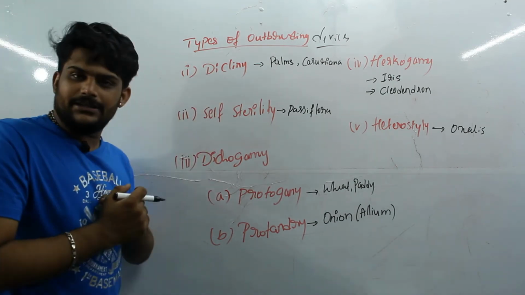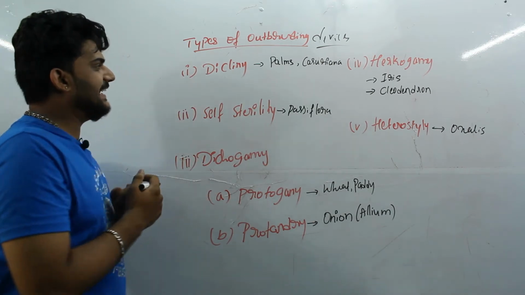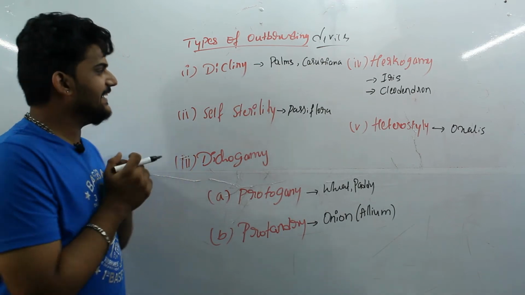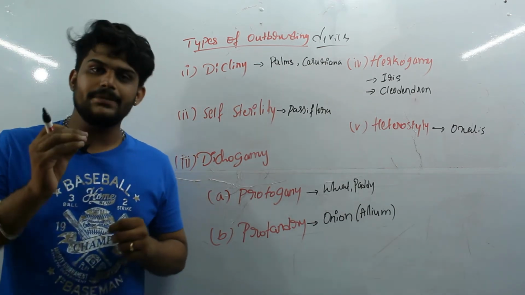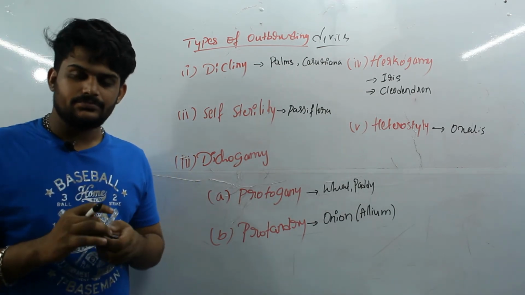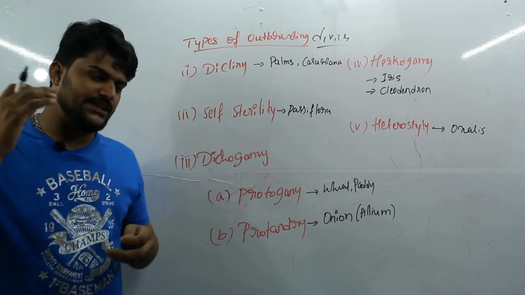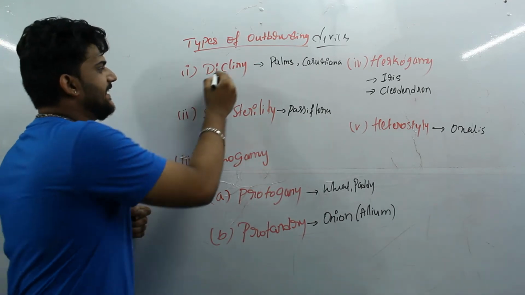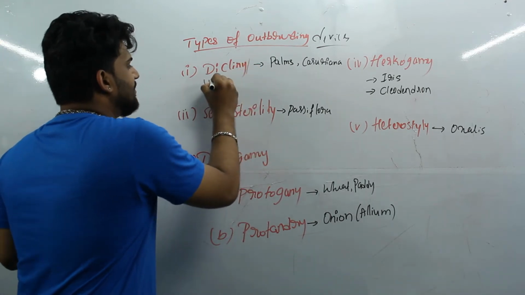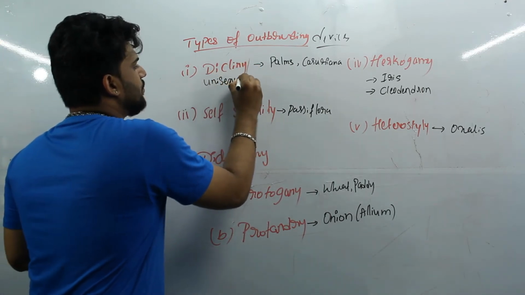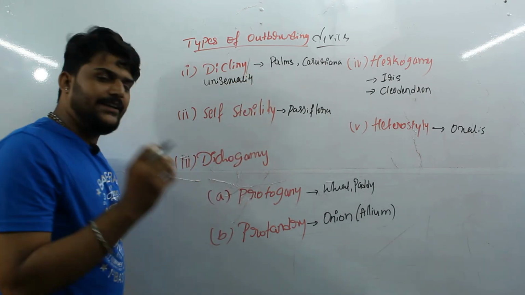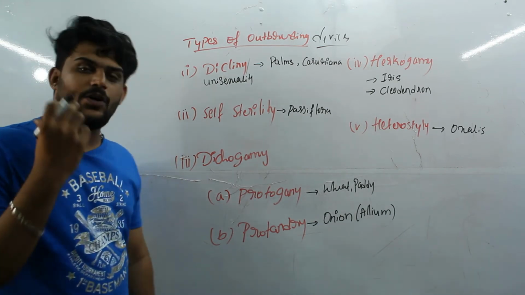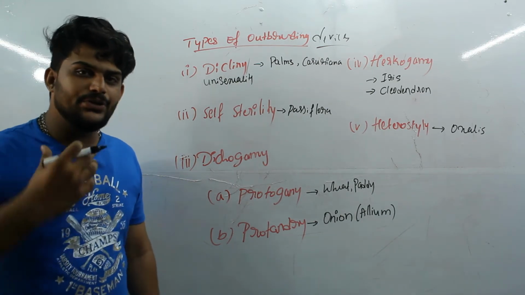First, let's take the first one, that is dicliny. The name itself suggests dicliny means the process of unisexuality. That means in one flower only one type of organ, male or female, will be produced.